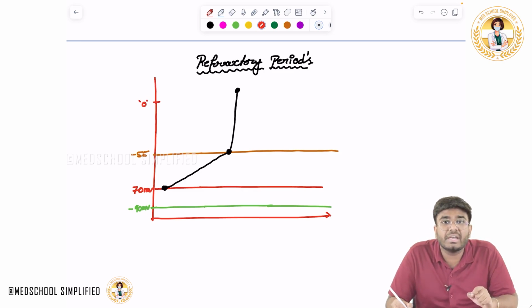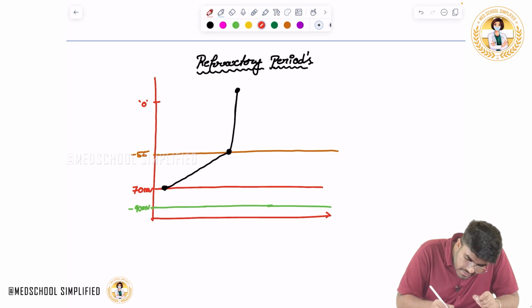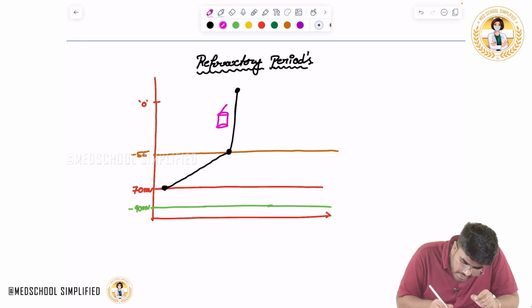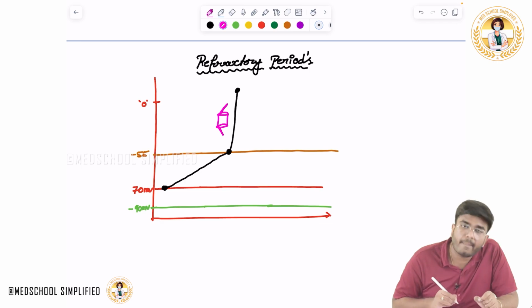The inactivation gate closes. Okay, in this area, if you look at the configuration of the voltage gated sodium channels, now I am showing you, see, during depolarization, the voltage gated sodium channel, the activation gate is open and the inactivation gate is also open.